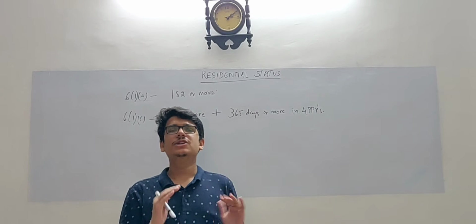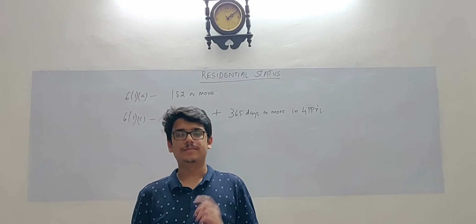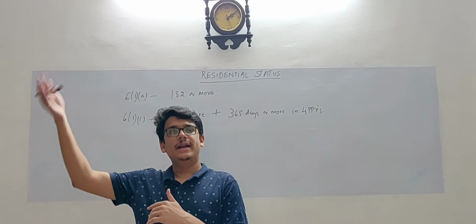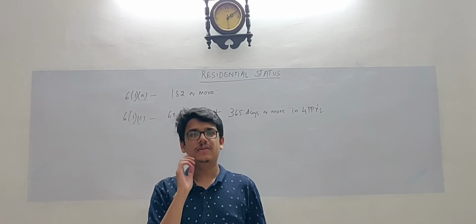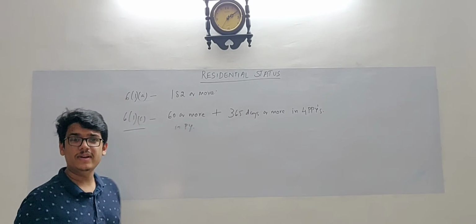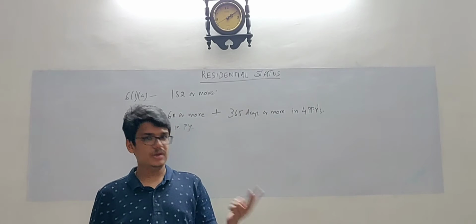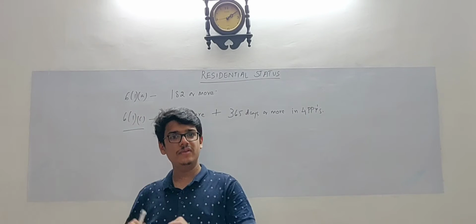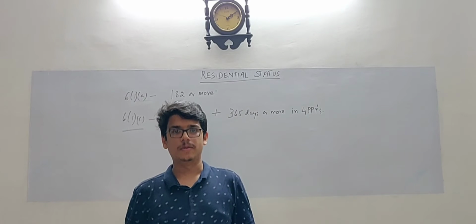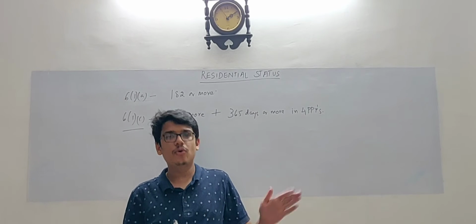Also, there was an explanation to this section which said that an Indian citizen and a person of Indian origin who is residing outside India and who comes on a visit to India during the previous year, for them section 6(1)(c) doesn't apply. Only section 6(1)(a) applies, which means that for determining their residential status, you have to see whether the person stays in India for a period of 182 days or more. This subsection doesn't apply. So this was the position before the amendment.